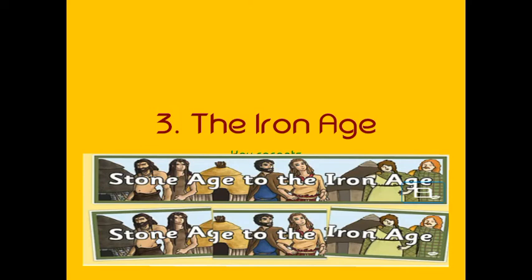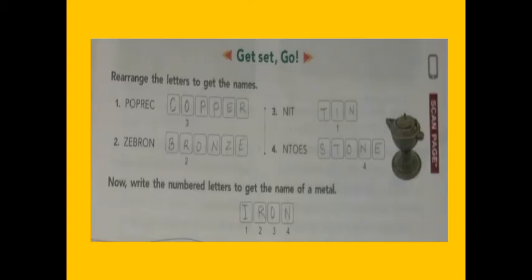Dear students, this is lesson 3, Iron Age, of your book. Take out page number 21. Here we'll discuss how early humans evolved from the Stone Age to the Iron Age. What changes were there from the Stone Age to the Iron Age? For learning this lesson, you should know about this.